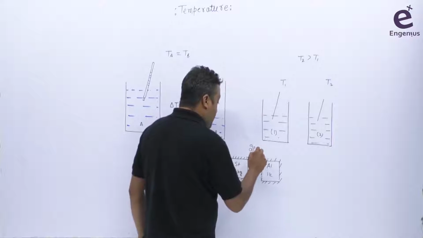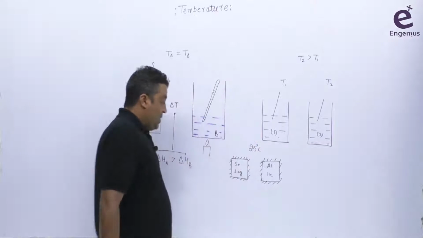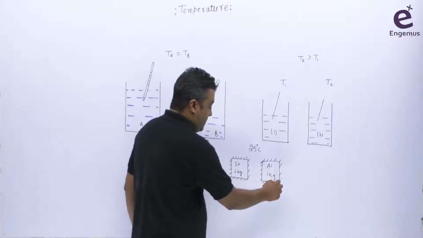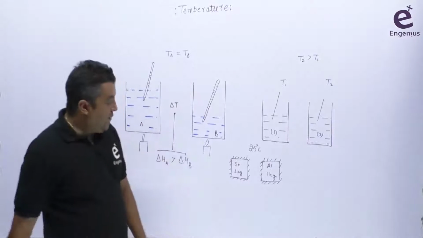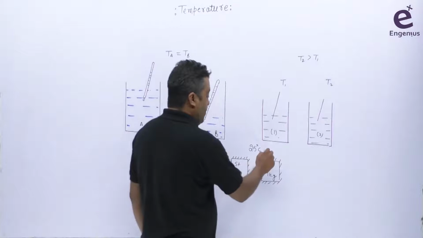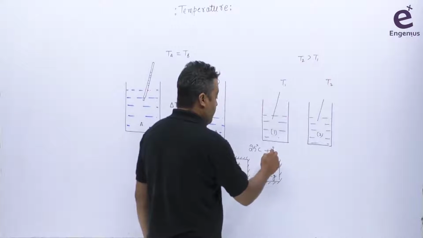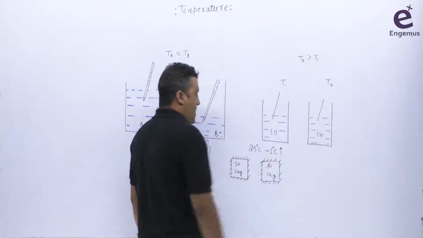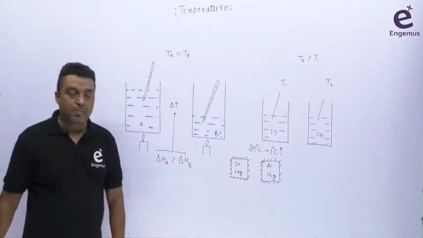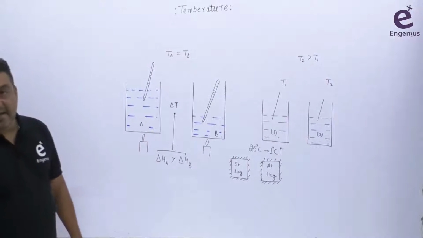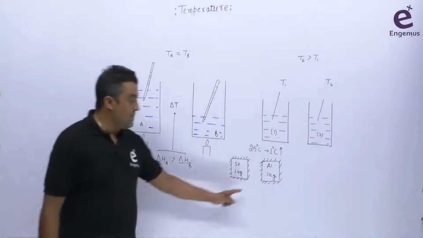Here both temperatures are 25 degrees centigrade. Now if I want to increase the temperature of both by 1 degree centigrade, in which case do I require more heat, even though the mass is the same?